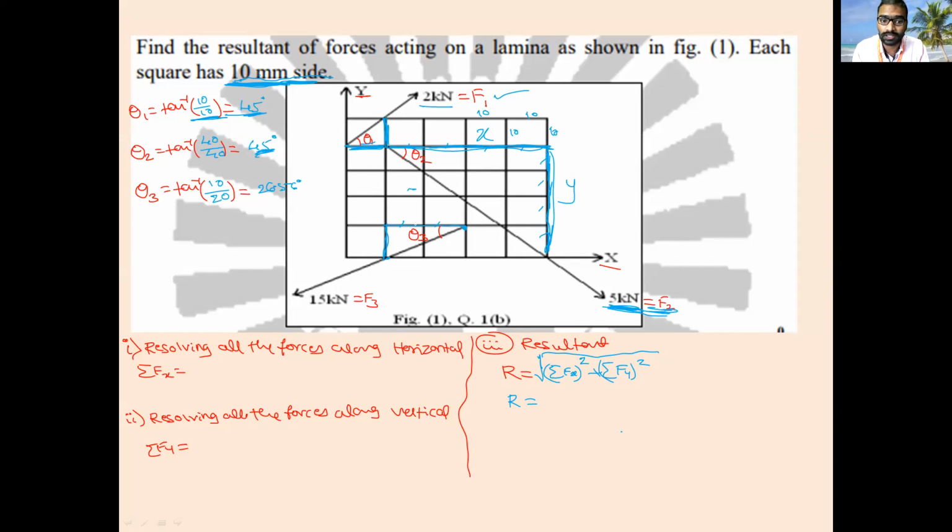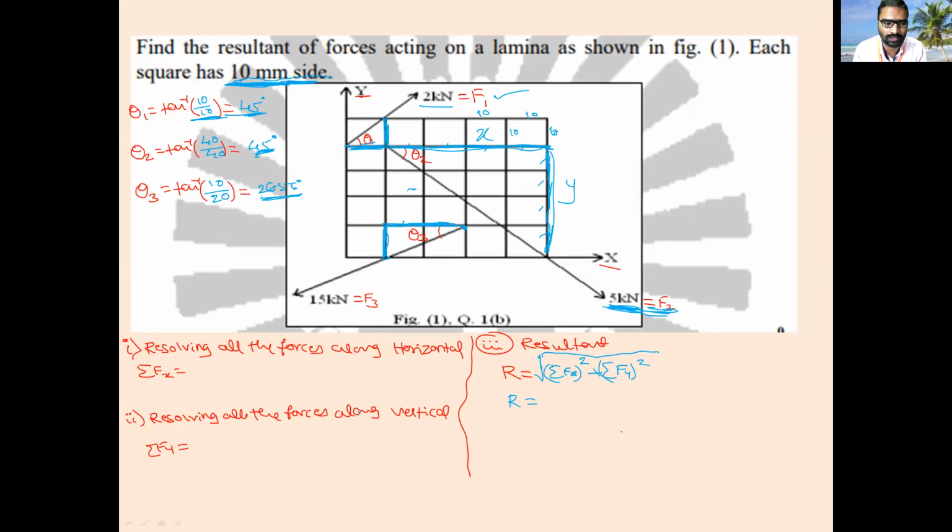Yes, sir. Okay, all of you concentrate on theta 3. Theta 3 is starting at this point and it is going out of the frame at this point. Vertical, how many grids? Only one, which means 10. Horizontal direction, how many grids? 2, which means 20. So tan inverse of 10 by 20 is equal to 26.56. Everyone clear? Yes, sir.